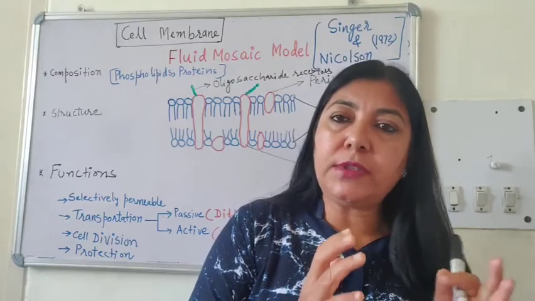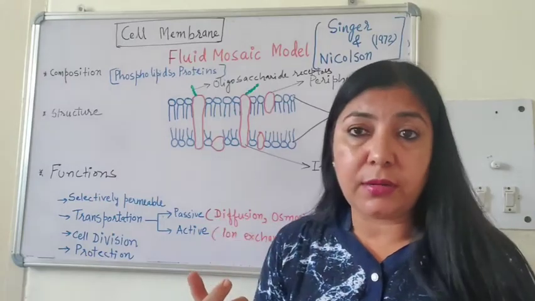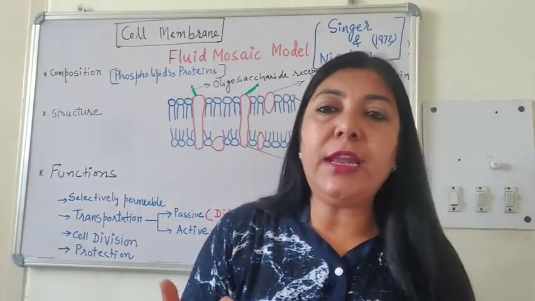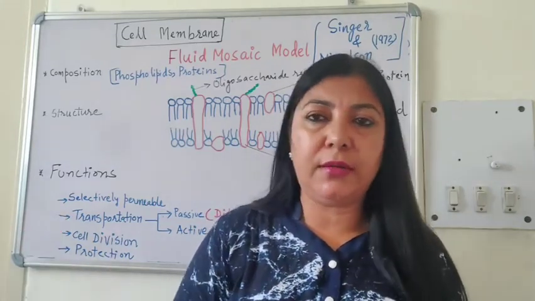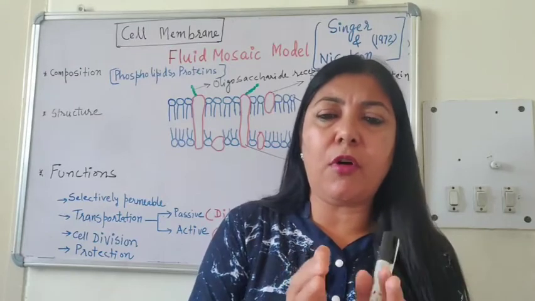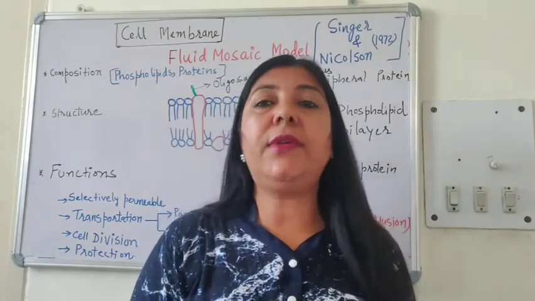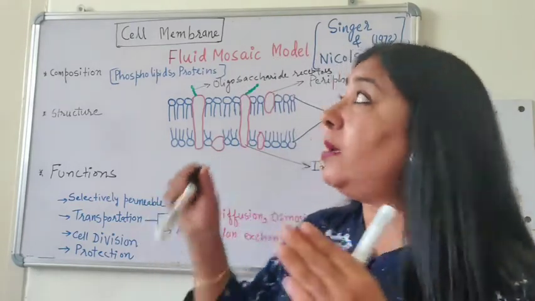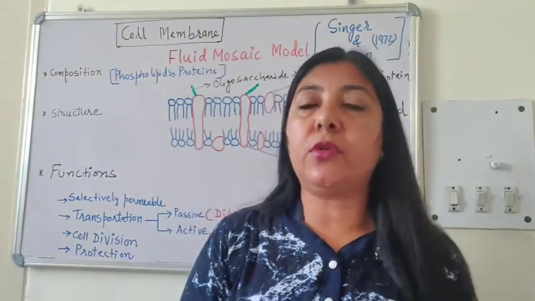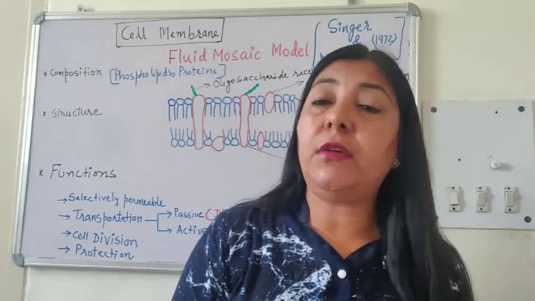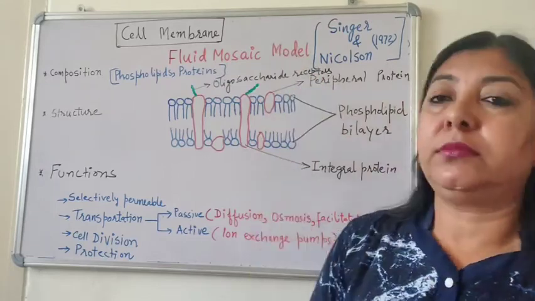The composition of cell membrane was known for a very long time. But when it comes to structure, many scientists believed that the structure is a rigid structure. Many models were given and they described it in the form of a rigid structure just like cell wall. But in 1972, Singer and Nicholson studied the cell membrane under electron microscope and they came out with a very revolutionary model which is known as fluid mosaic model.